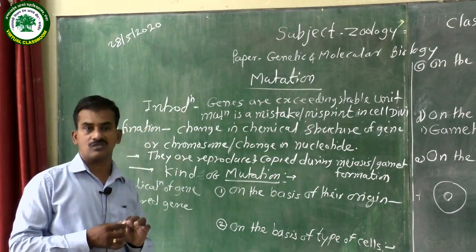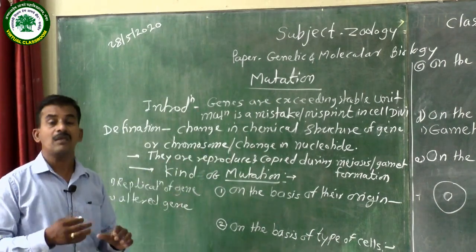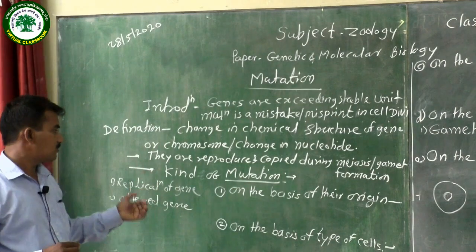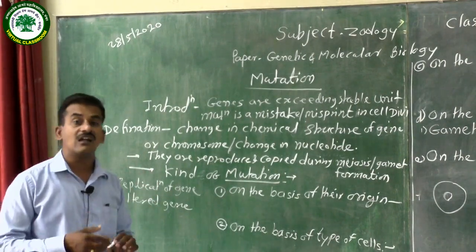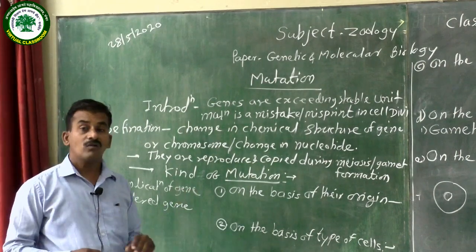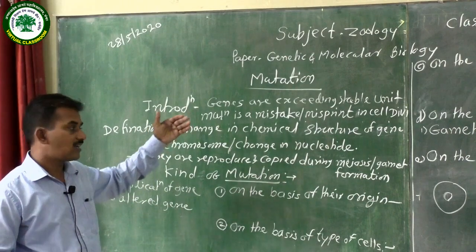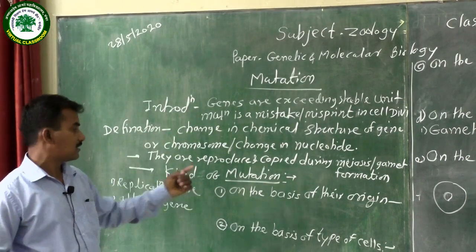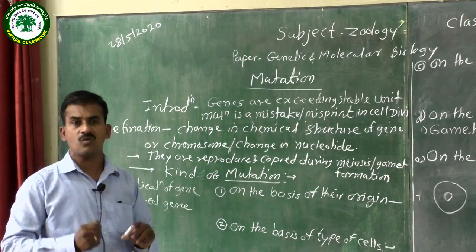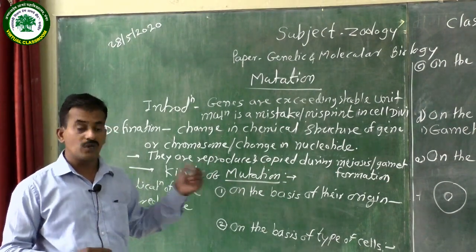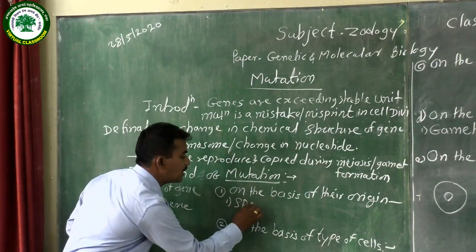Next is the kinds, or types, of mutation. Mutation takes place due to the replication of the gene getting altered, and depending on what causes the mutation, it is divided into a number of types. The first is on the basis of origin, that is, the exact cause. The first type is called spontaneous mutation.